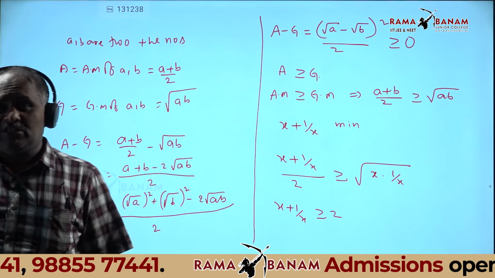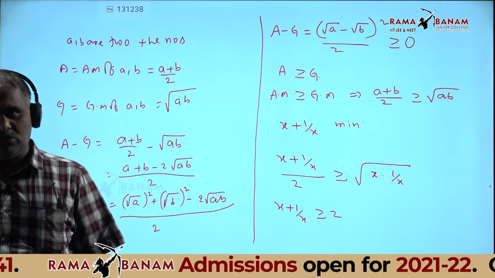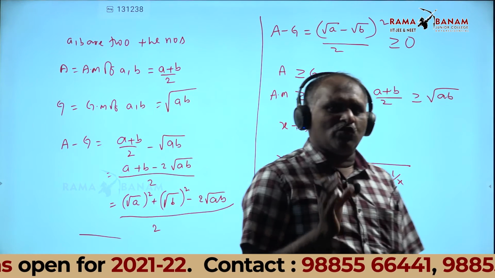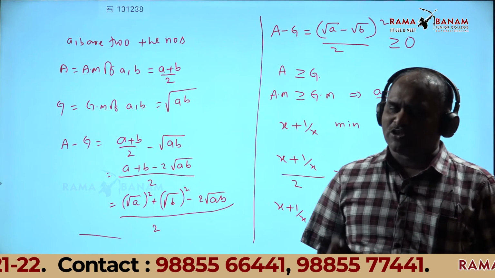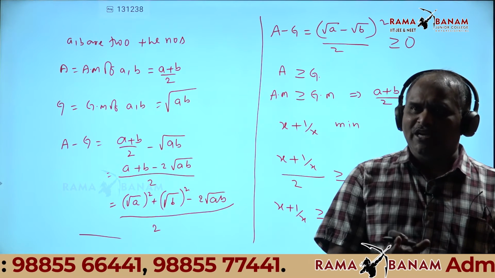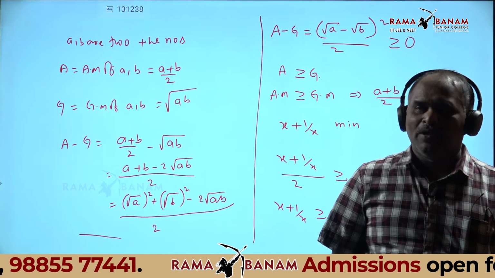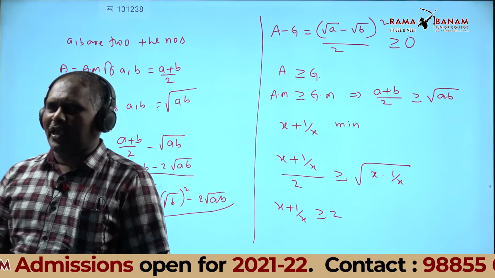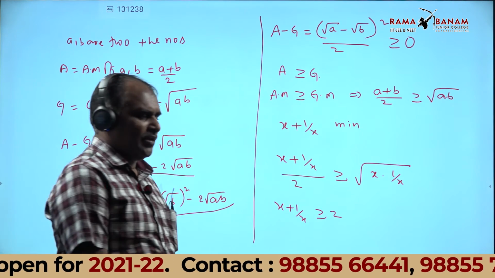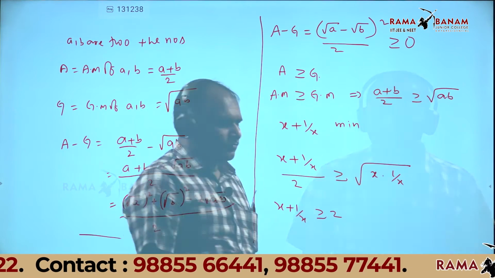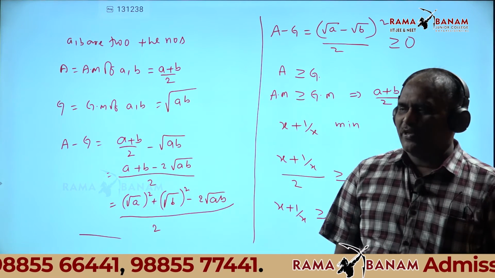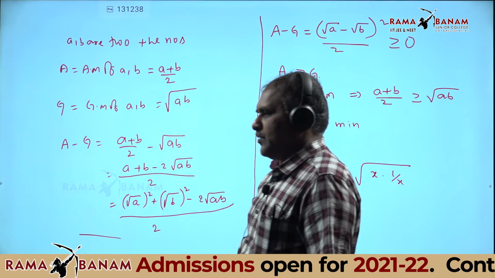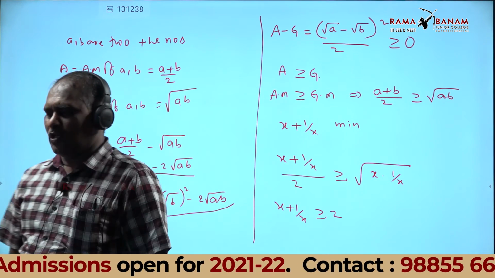Therefore, the AM-GM inequality can be used to find minimum and maximum values, wherever you can apply it. Generally, a question will be given with a function or reciprocal function sum, and its minimum value is asked. You can use the AM and GM inequality. Note this down. This point can be used in many chapters. Just remember that point: AM is always greater than or equal to GM.